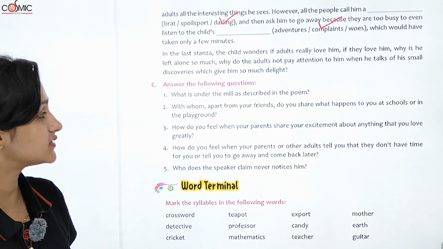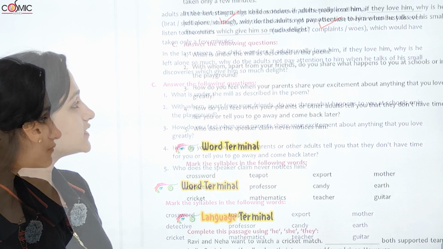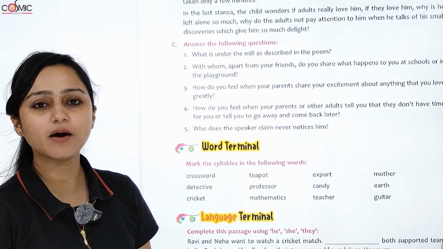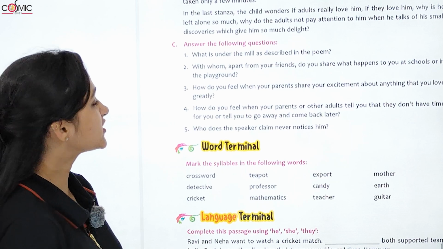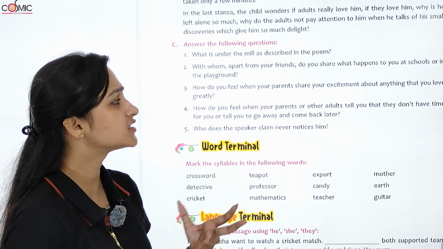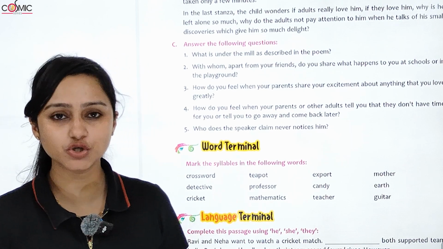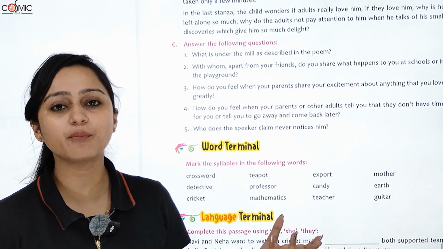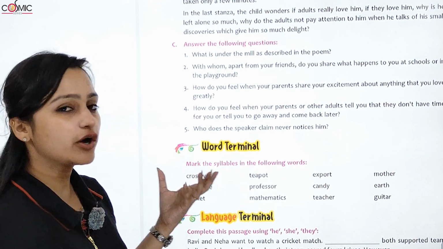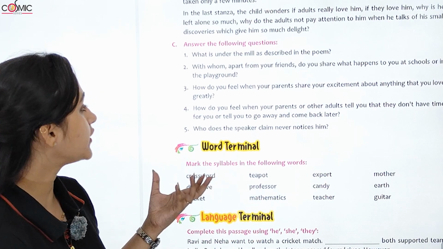What is under the mill as described in the poem? There are water wheels under the mill. With whom, apart from your friends, do you share what happens to you at your school or in the playground? With your parents. You share your things with your parents or your sisters or cousins or your adults.